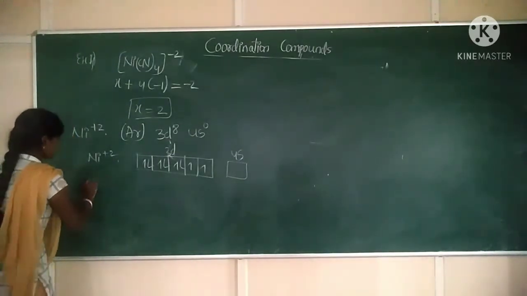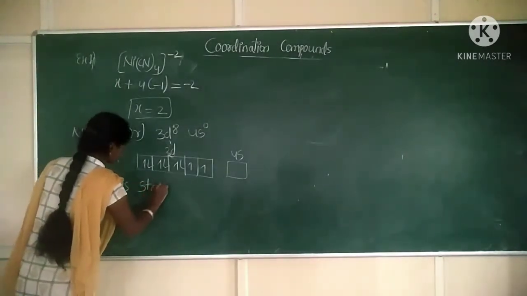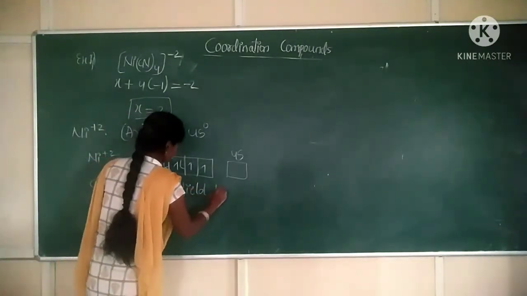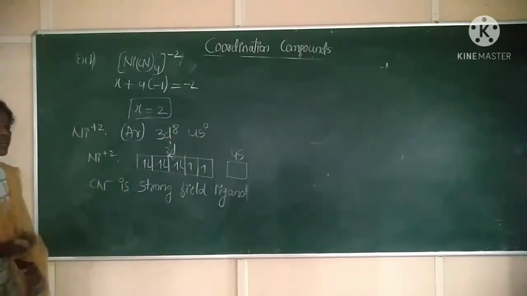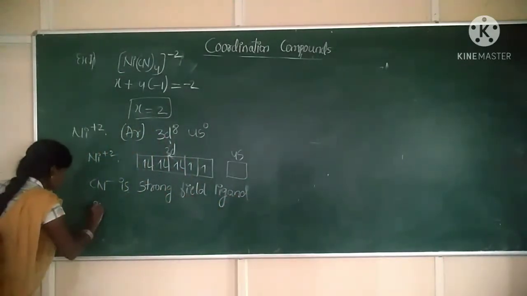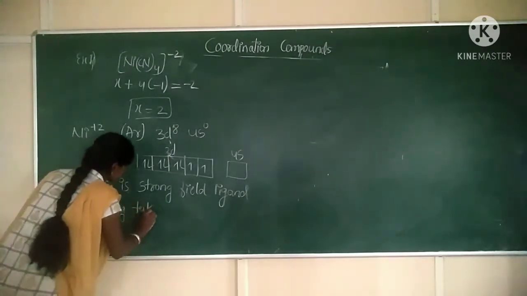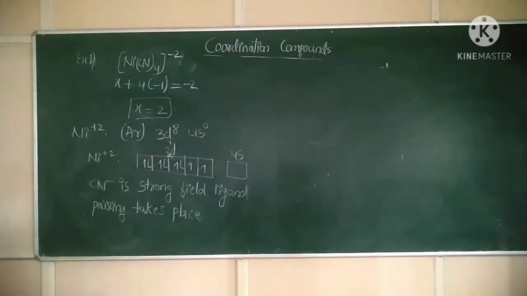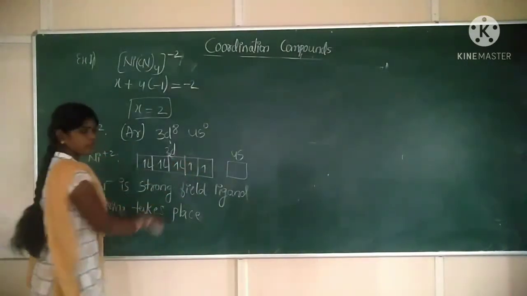Correct? Now CN minus is a strong field ligand. Which type of ligand is it? Strong field ligand. In presence of strong field ligand, pairing takes place. Correct? Now pairing takes place means this electron shifts here.